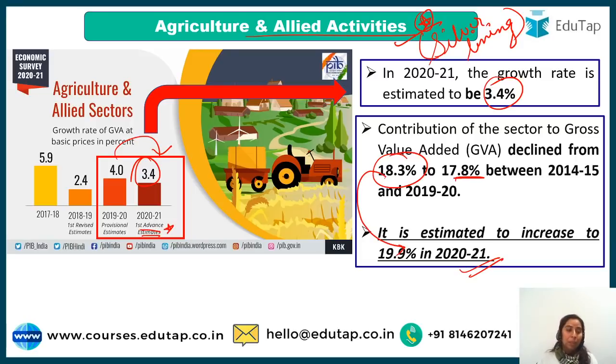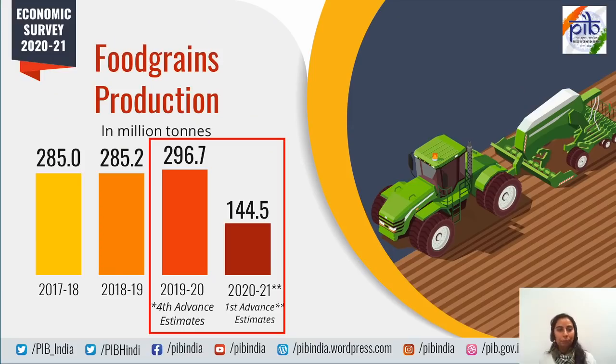Overall growth, growth rate of GVA, if we talk about, then it is going to be 3.4%, and this is the silver lining of the economy. Agriculture was the only sector which was actually doing good. We have realized the importance of agriculture in this pandemic. Let's not talk about the farmer protest. No farmer, no food. I'm not going to talk about that for now. Let's just move to your next part.